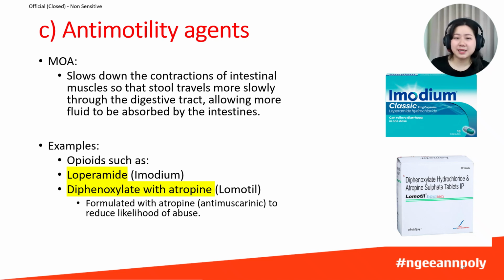Examples of such medications are opioid-based medications like loperamide, brand name Imodium, and diphenoxylate with atropine, brand name Lomotil. In Lomotil, diphenoxylate is the opioid, and atropine is an inhibitor of the muscarinic acetylcholine receptors. Atropine is added to discourage abuse. The atropine causes unpleasant side effects if someone takes too much.